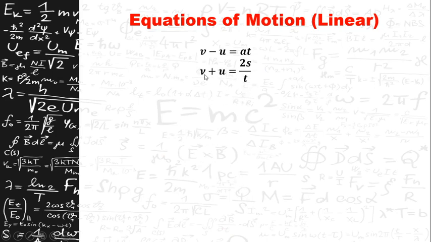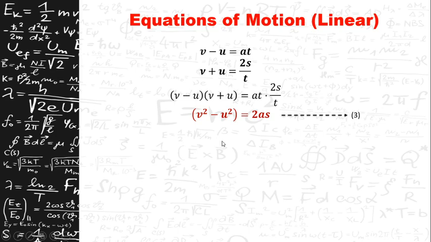From the first equation, we get v minus u is equal to at. And from the second equation, we get v plus u is equal to 2s by t. If you multiply the left hand sides, we get v minus u into v plus u is equal to at into 2s by t. If t cancels here, you will get 2as, and v minus u into v plus u gives you v square minus u square is equal to 2as, which is the third equation of motion.